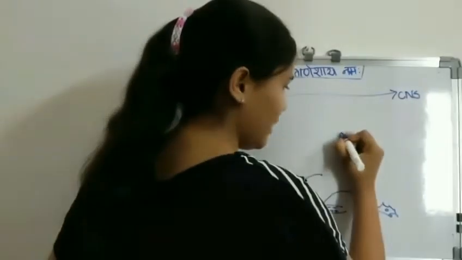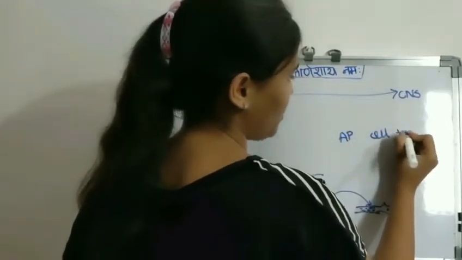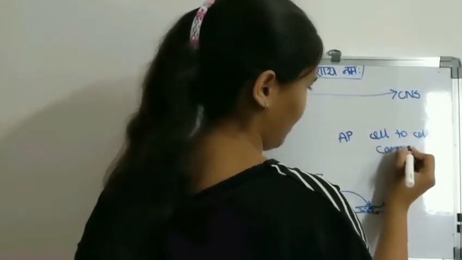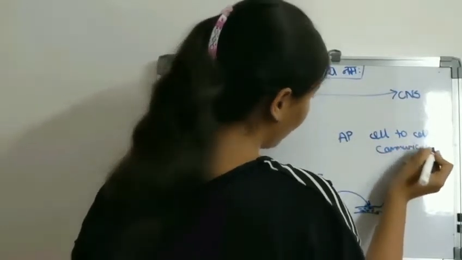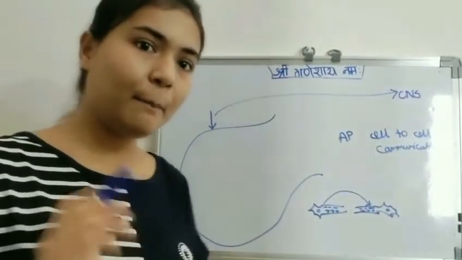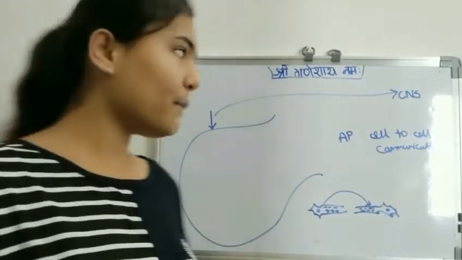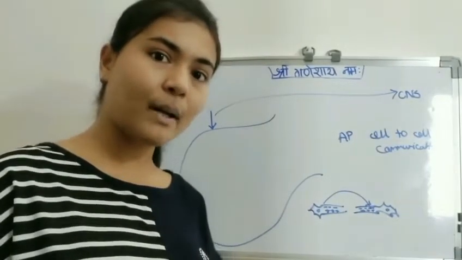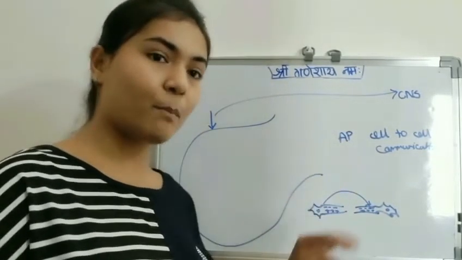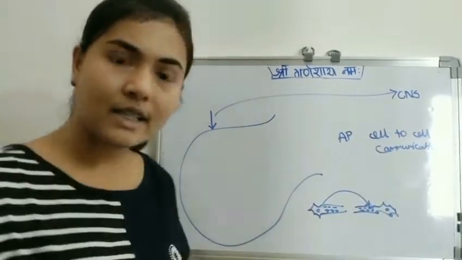Action potential plays an important part in cell-to-cell communication. Let me give you one example. For example, muscle. In muscle, action potential is responsible for contraction. Similarly, take another example, the pancreas. In the pancreas, action potential is responsible for provoking the release of insulin. Hope you guys understand this concept.